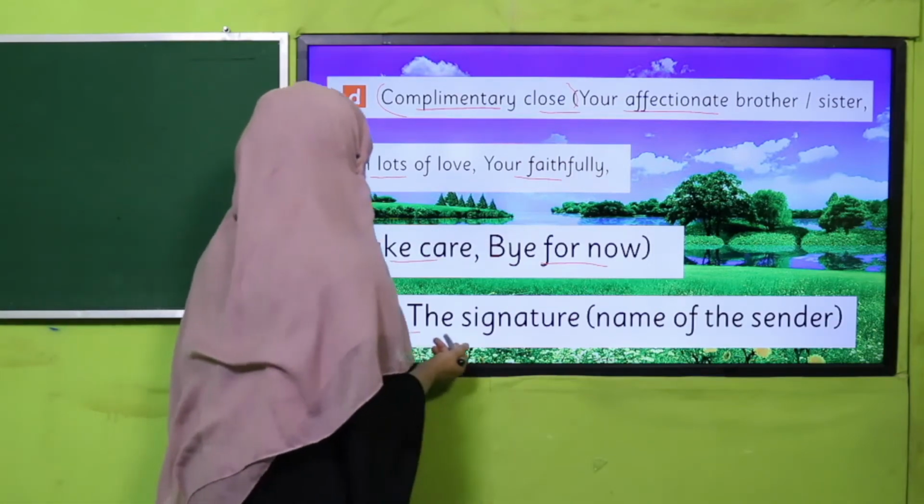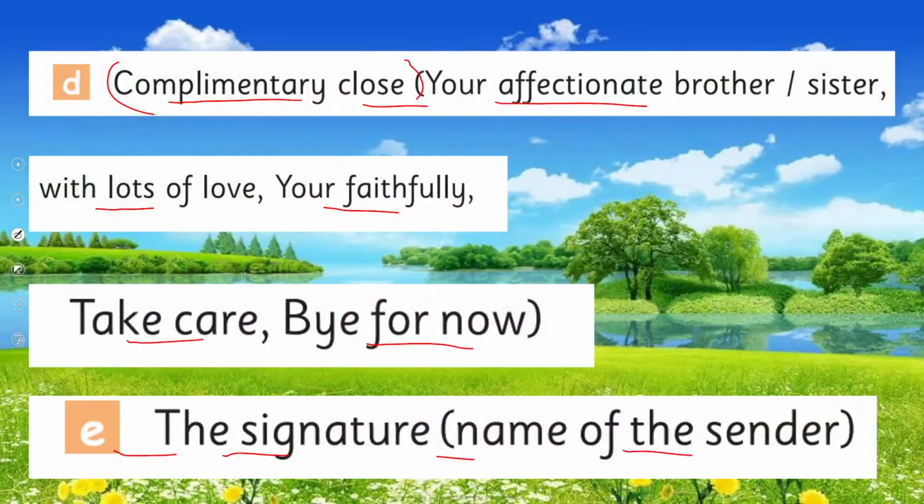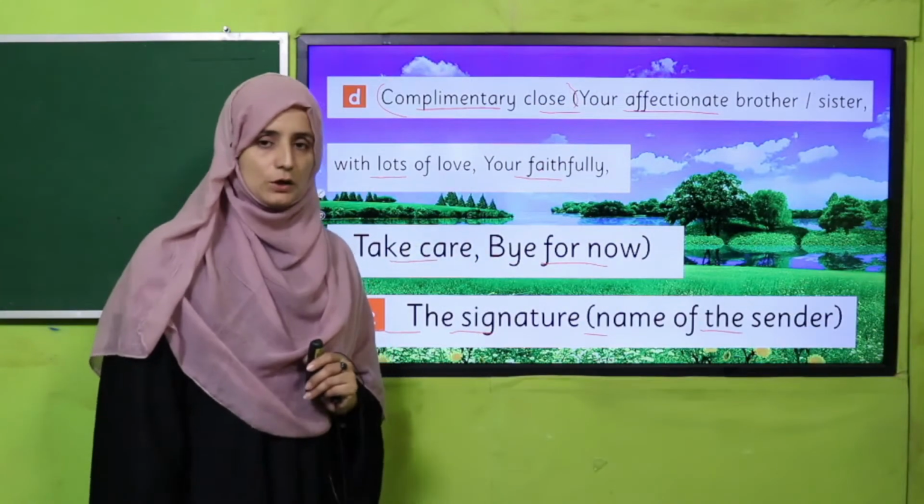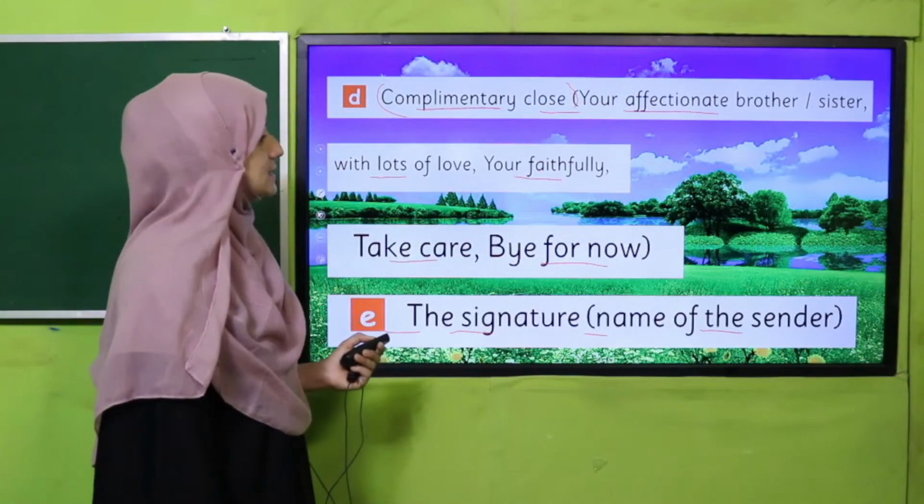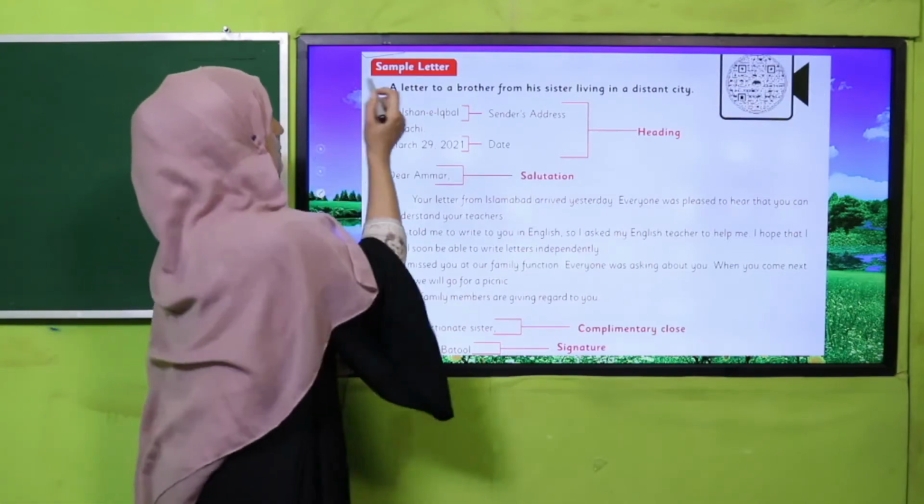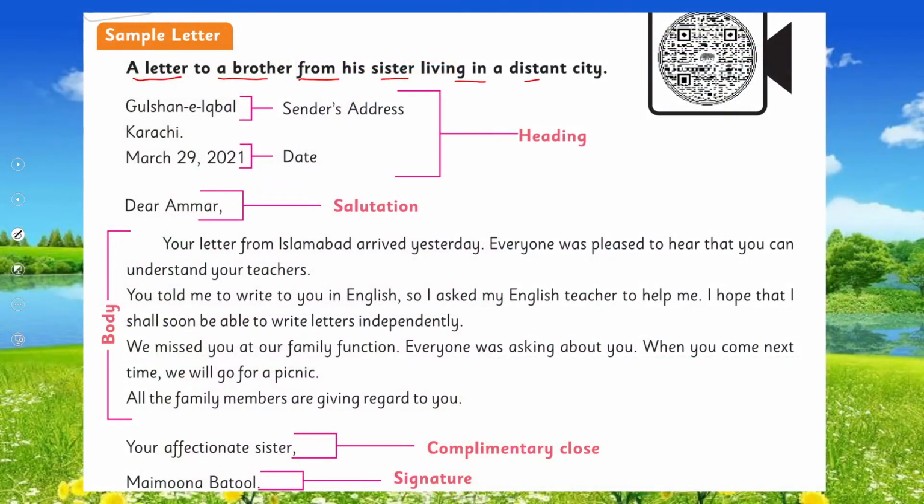And the last is the signature, the name of the sender. Who is sending the letter? At the end of the page we will write the name. Have you got it? My dear students, here is a sample letter: a letter to a brother from his sister living in a distant city.